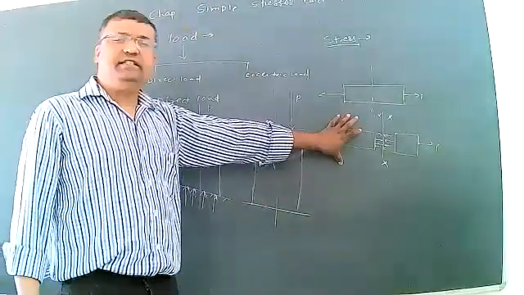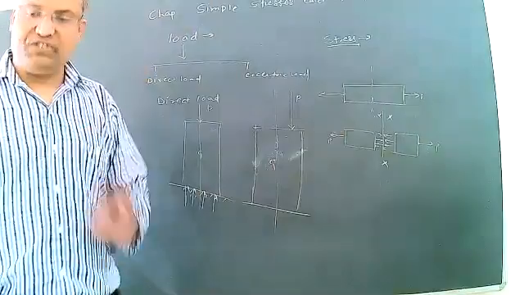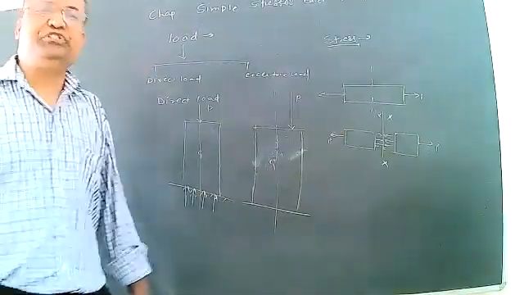Which means that stress is defined as the internal resisting force developed per unit cross-sectional area.